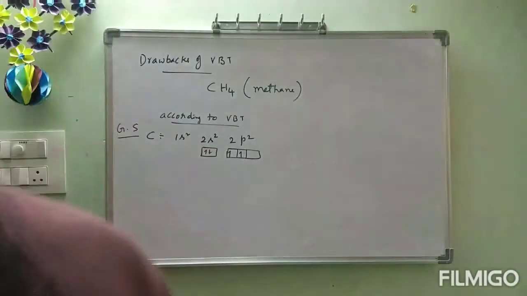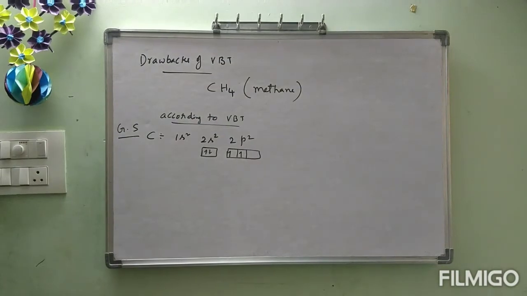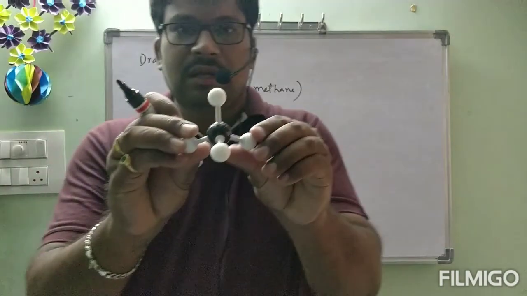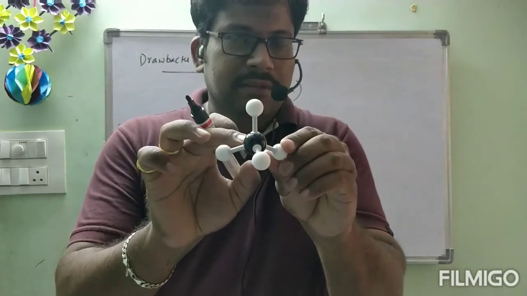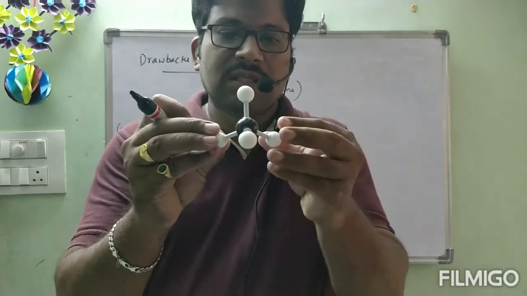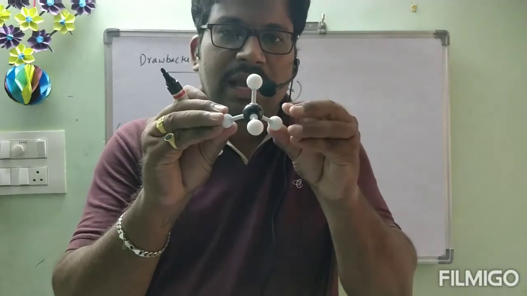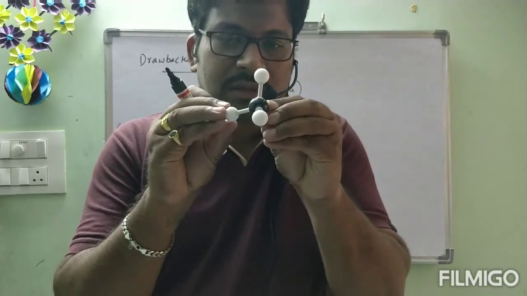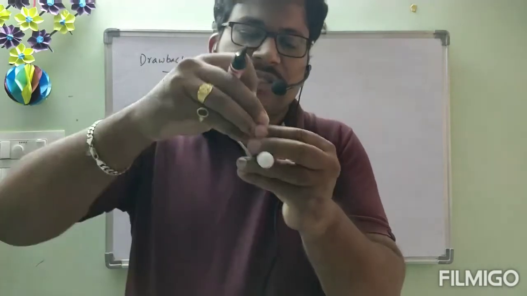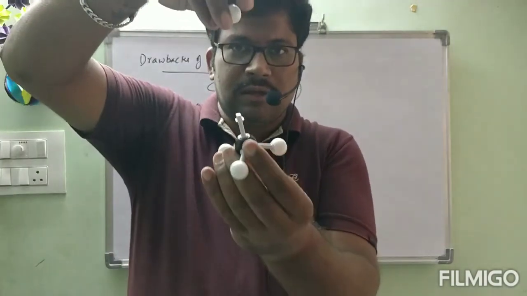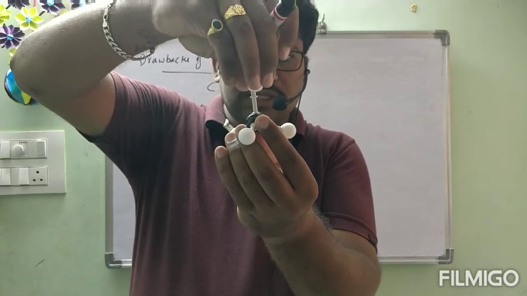See, imagine this black one is carbon. These white balls are hydrogens. These hydrogens are approaching towards the carbon.